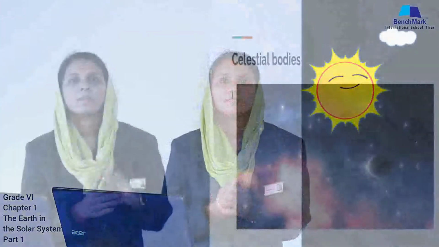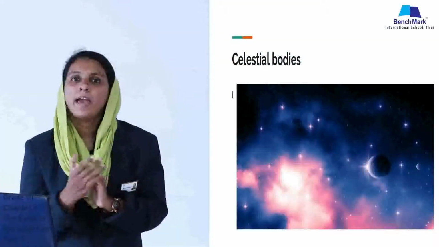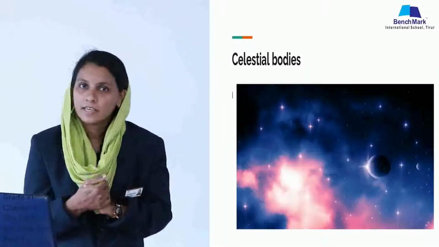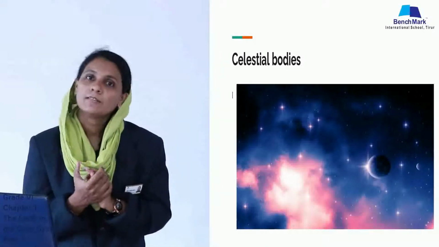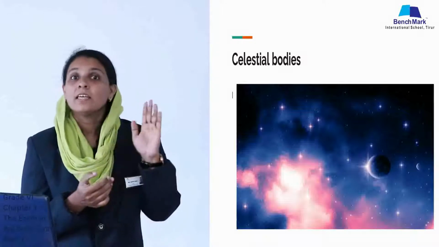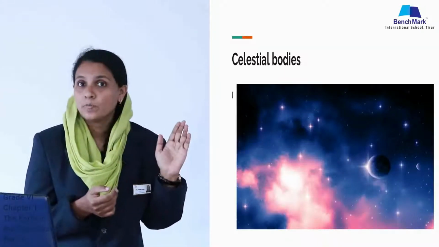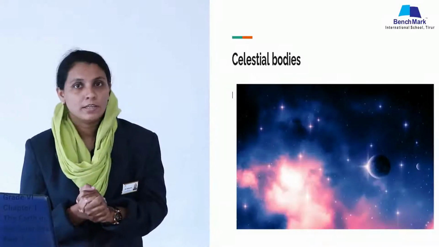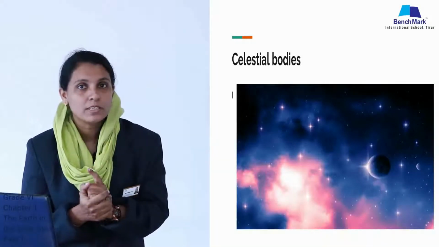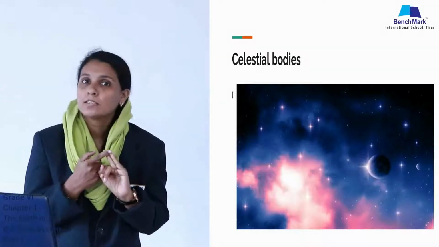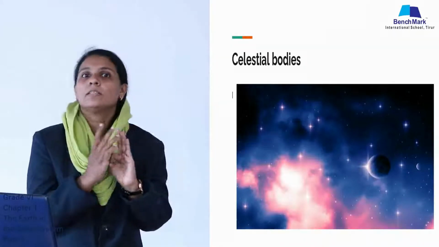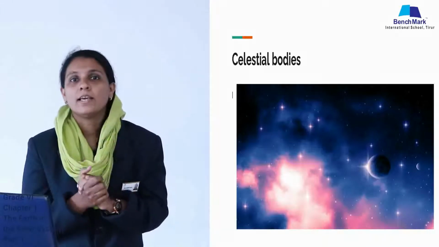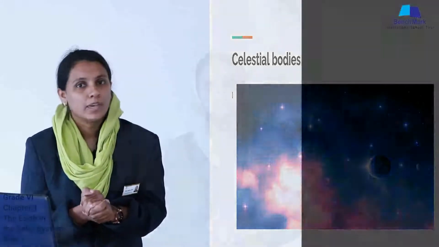Very good. Just see the picture. As you said, the stars are there, the moon is there. Yes, many objects are there. These objects in the sky are known as celestial bodies. Did you understand what celestial bodies are? The moon, the stars, the sun, all things in the sky are known as celestial bodies. Okay, we can first discuss the celestial body, the moon.